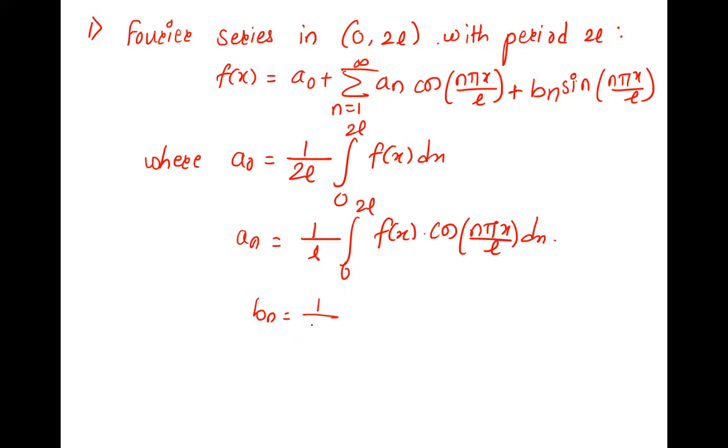Bn is 1 upon L, 0 to 2L, f of x sin n pi x upon L dx. We'll find this, we'll substitute in this, and then we'll get your answer. Correct? This is your first interval, arbitrary 0 to 2L.